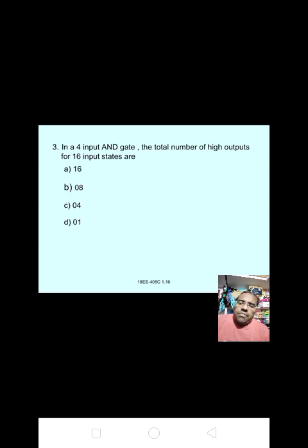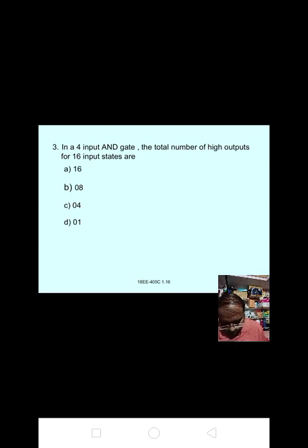Next: in a 4 input AND gate, the total number of high outputs for 16 input states is. Okay, I will do it for you. Please wait. Here it is given, the 4 input AND gate.